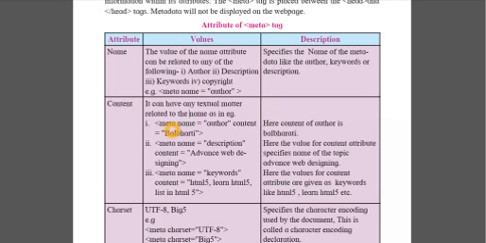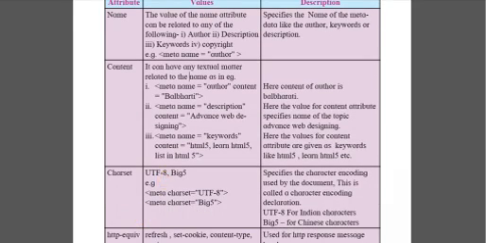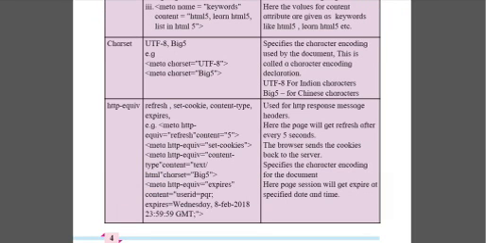It is easy to learn this practical. We also have a character set, which is UTF. Here we have seen the UTF, which contains the Unicode characters, and Big5 contains the Chinese characters. So we'll see about all that in the practical.